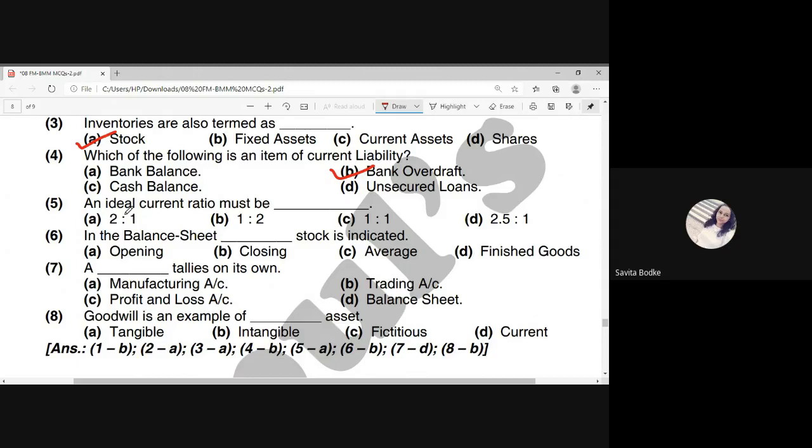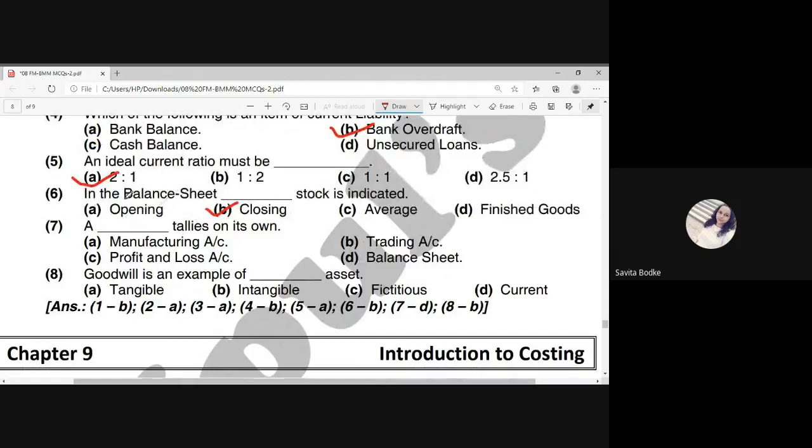Now the next one, the fifth question they have asked you, that the ideal current ratio must be. Always remember that the ideal current ratio must be 2:1. This you have to remember a little bit. Now the next one is in the balance sheet, dash stock is indicated. So in the balance sheet, always remember that the closing stock they will put. There is opening stock in the trading account, but in case of the balance sheet, there is always the closing stock. Now the seventh one, they have asked you that a dash tallies on its own, that is your balance sheet.